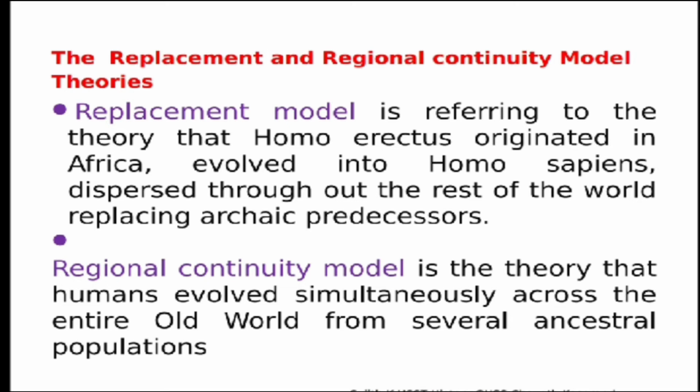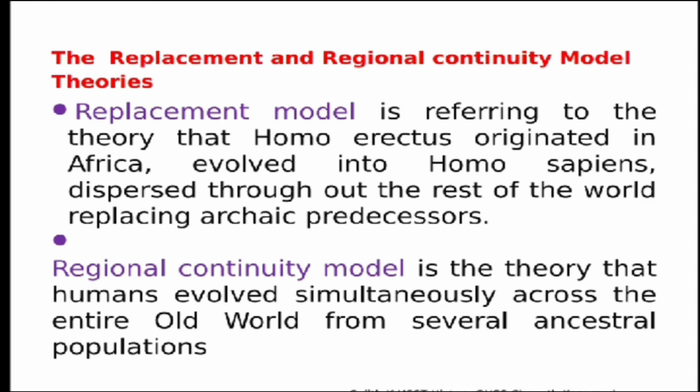What this theory tells us is that the replacement model visualizes the complete replacement of all older forms of human beings which had occupied different parts of the world. And the supporters of this view tell us that there is a lot of similarity between human beings, and these similarities are genetic as well as anatomical homogeneity. Anatomical homogeneity and genetic similarity tell us that all human beings have the same kind of genes, so they have evolved from the same kind of human being.